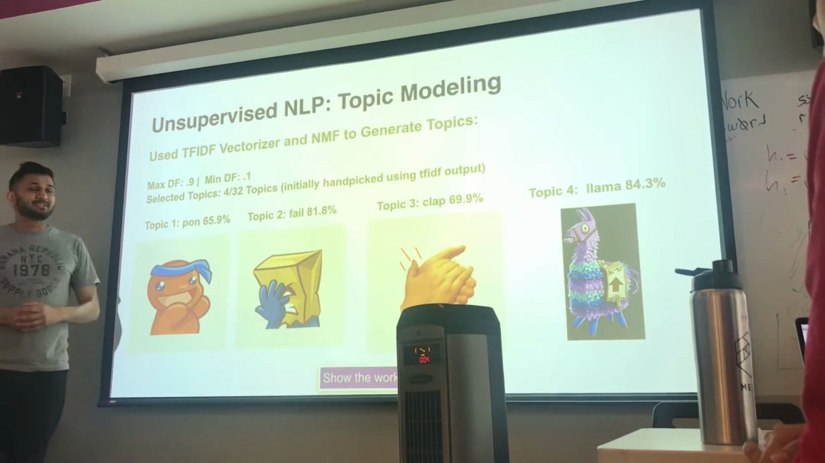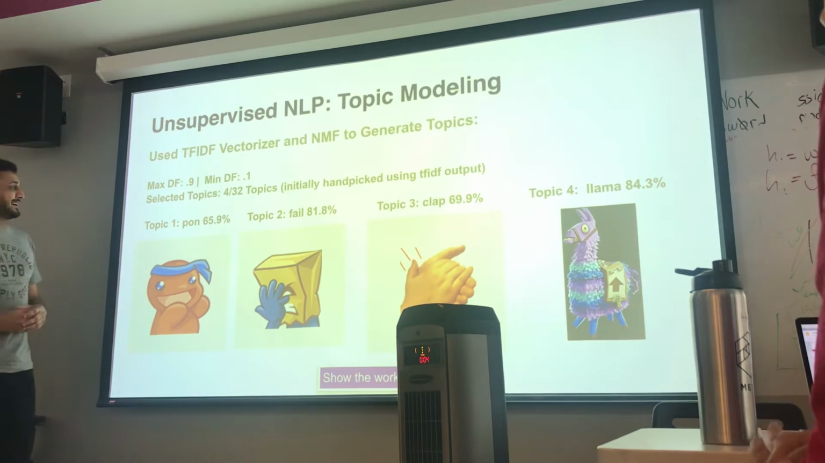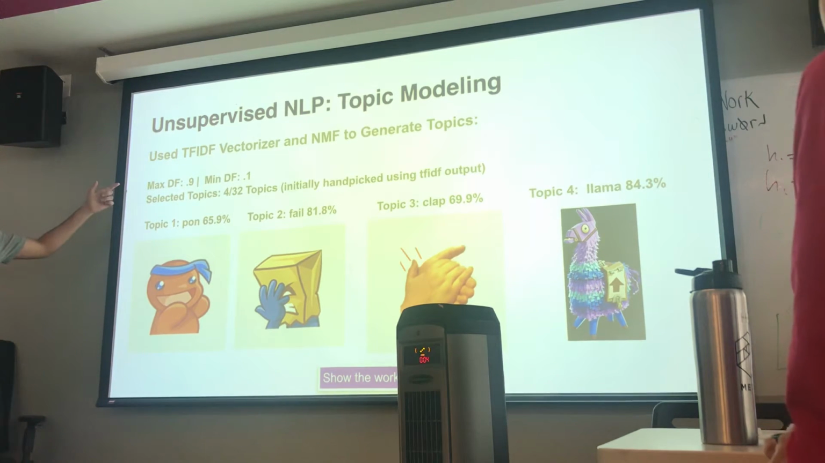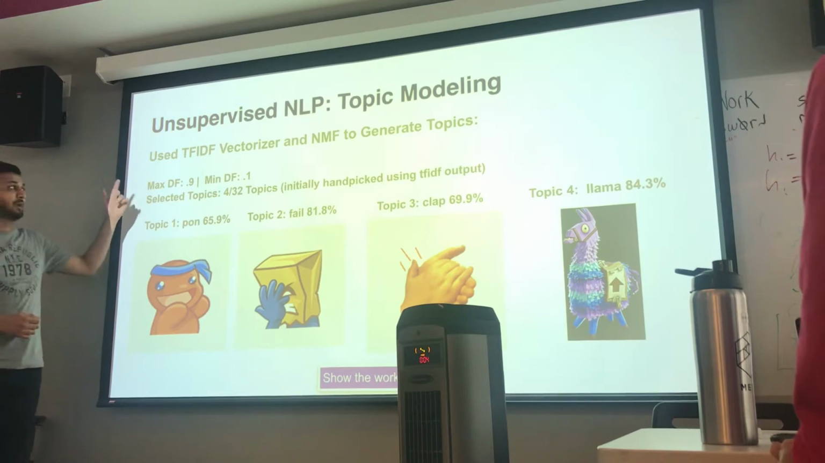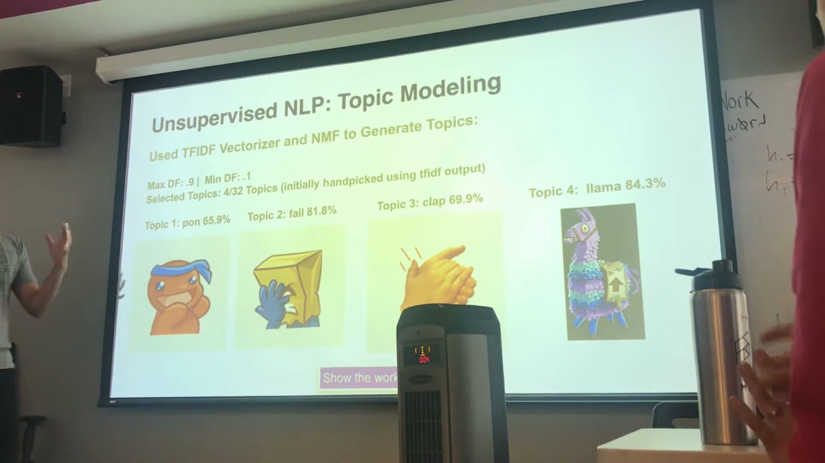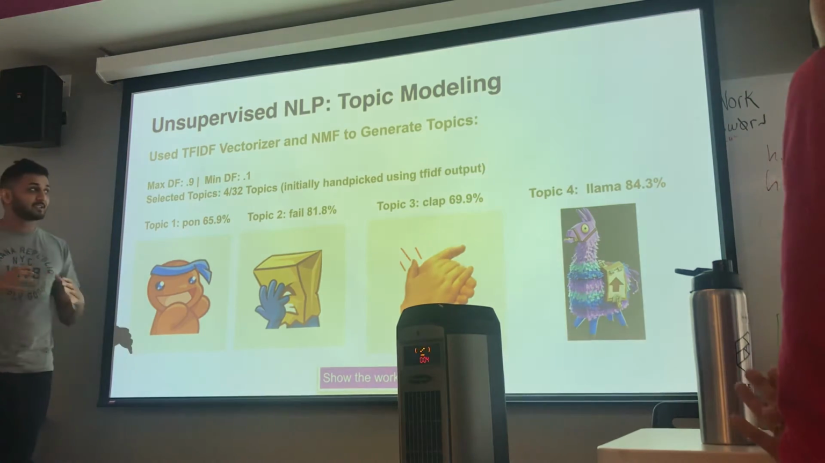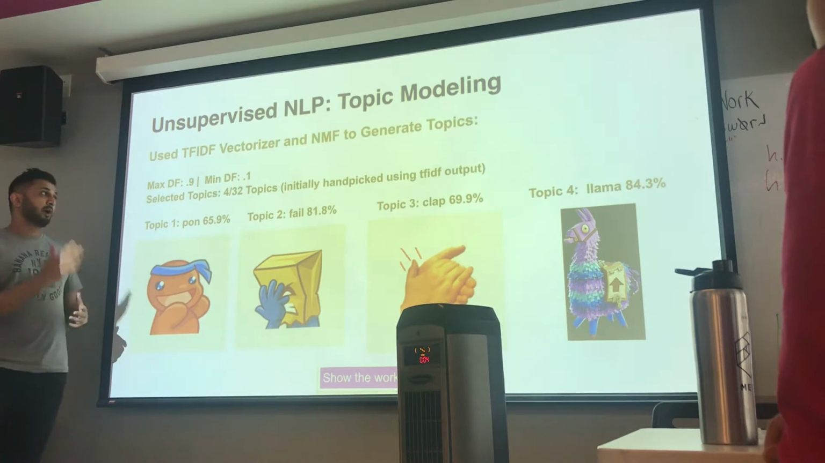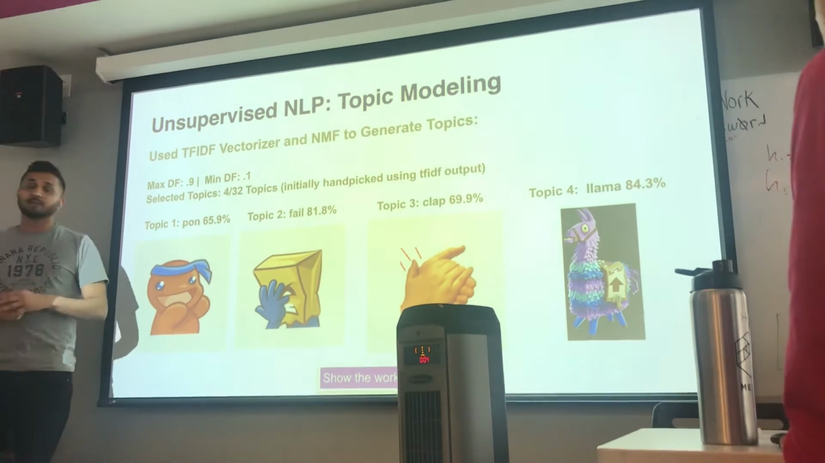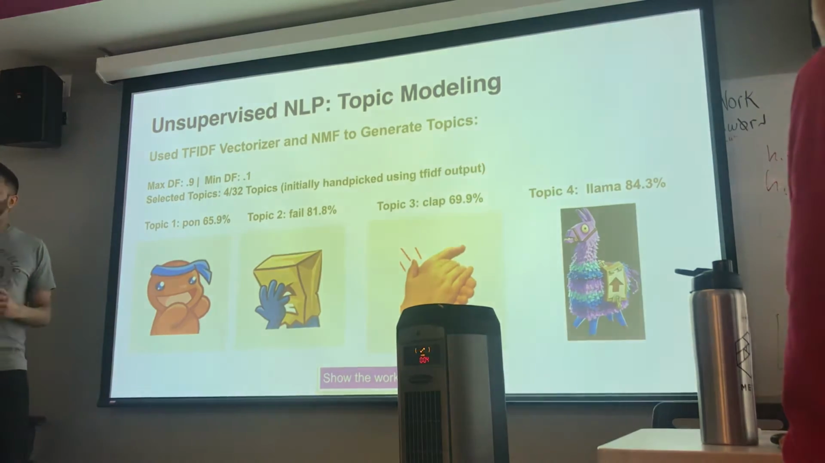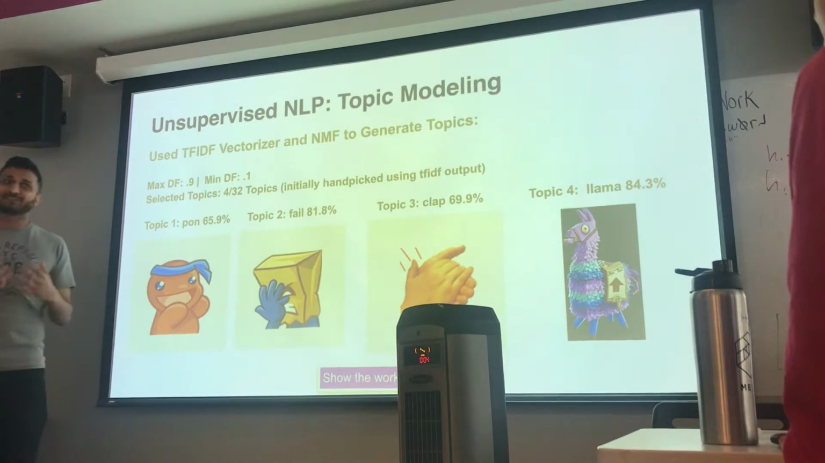So first thing I'd like to discuss is my topics. Max DF was 0.9, min was 0.1. It's kind of aggressive, but I was really trying to get all the emojis. So I picked 4 out of 32 topics, handpicked, and then I went up to Sophie and she's like, show the work, prove that they are the right topics.